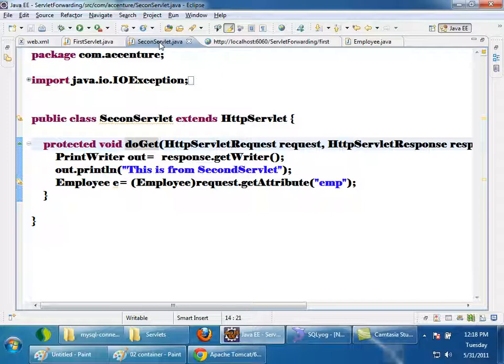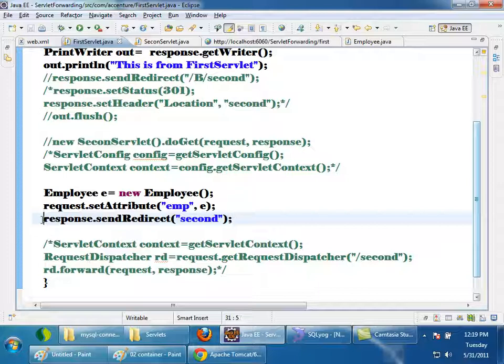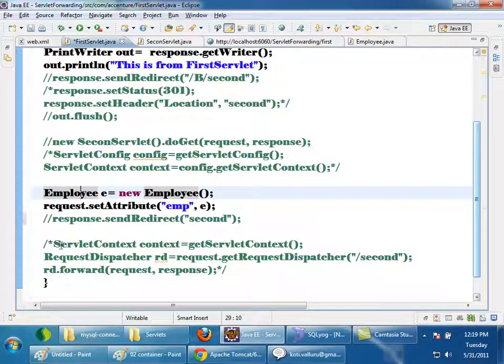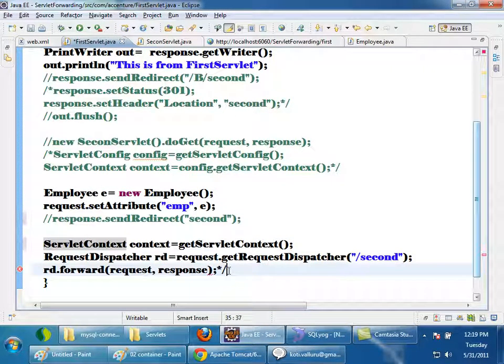So another difference between redirecting and forwarding: the attributes which are set in the request will not be available when you are redirecting, because while redirecting you are making a fresh request, and a fresh request means the request object is also a new request object. So that is the difference. Now, coming back to forward again, I am setting an attribute called employee here and then forwarding.